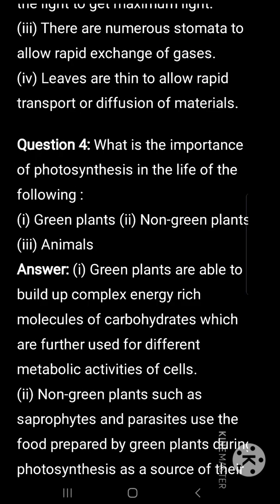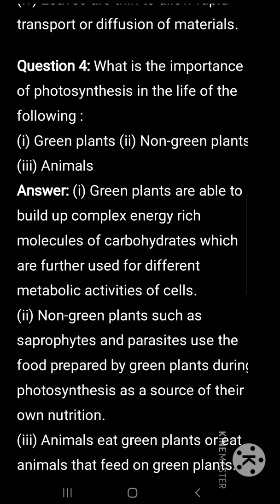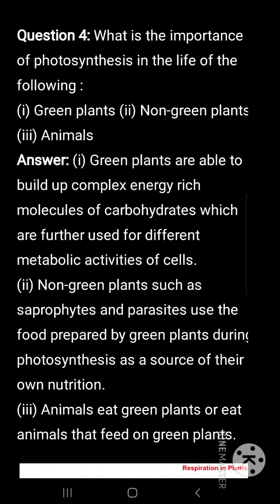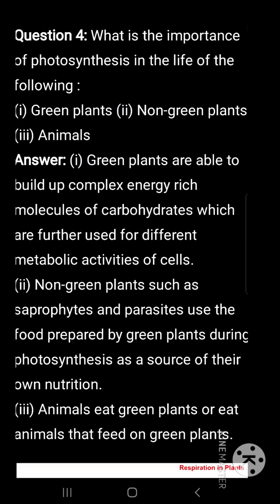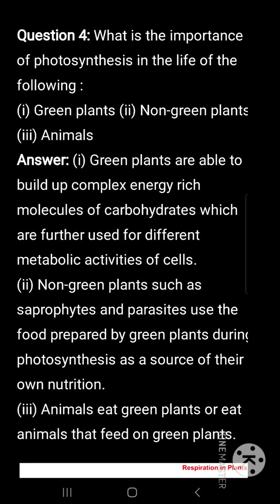What is the importance of photosynthesis in the life of the following: green plants, non-green plants and animals? Green plants are able to build up complex energy-rich molecules of carbohydrates, which are further used for different metabolic activities of the cells. Non-green plants such as saprophytes and parasites use the food prepared by green plants during photosynthesis as a source of their own nutrition. Animals eat green plants or eat animals that feed on green plants.